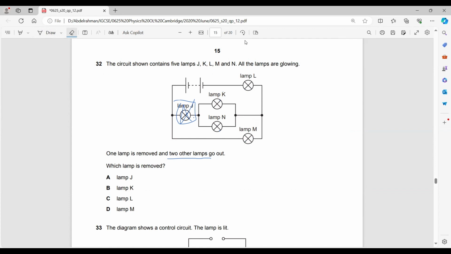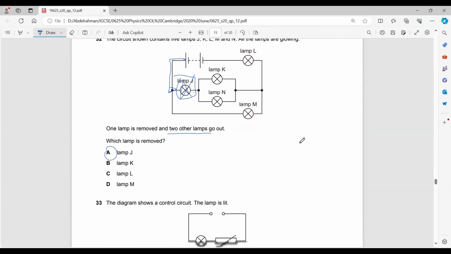If you now remove lamp J, K and N would not have any current. The current cannot pass through J now, because you have removed J. So K and N would be switched off. So lamp J is the one which would affect two other lamps.